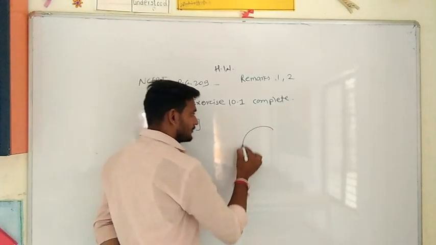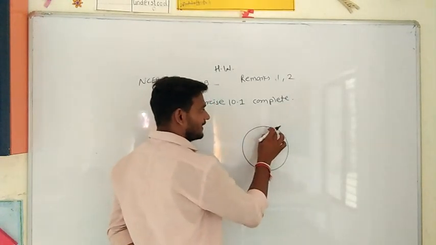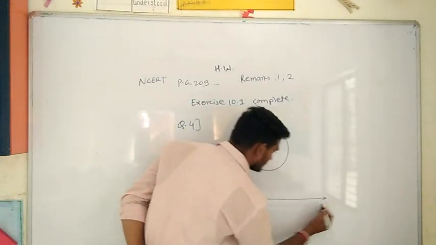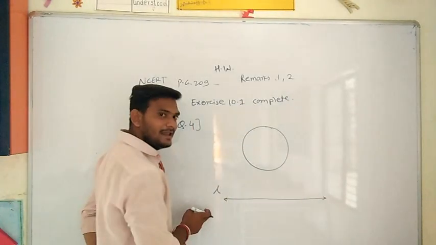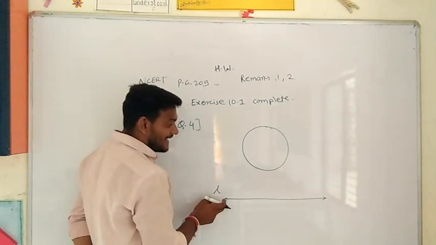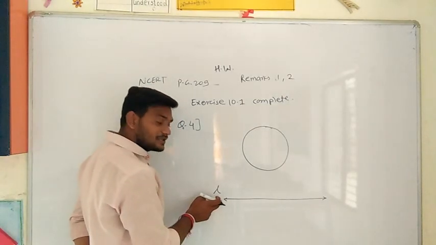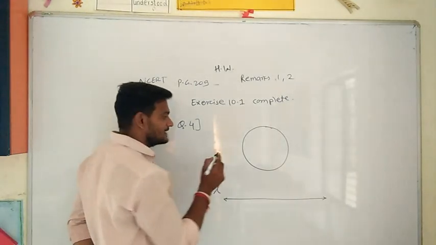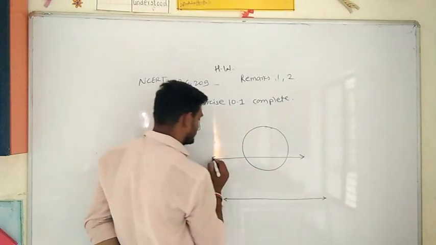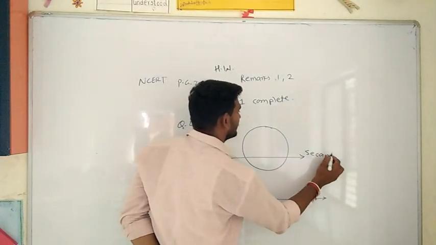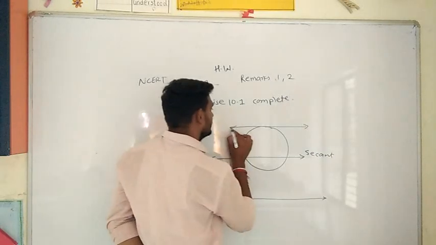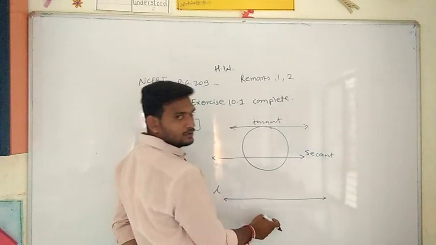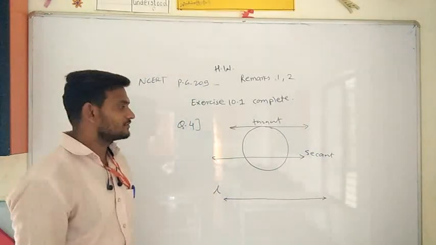See here, we have to draw a circle with any radius, and we have to draw one line. Suppose this is a line L. We have to draw two lines parallel to this given line L, one is a secant and one is a tangent to the circle. These two lines we have to draw parallel to this line. Now you can easily draw these two lines.